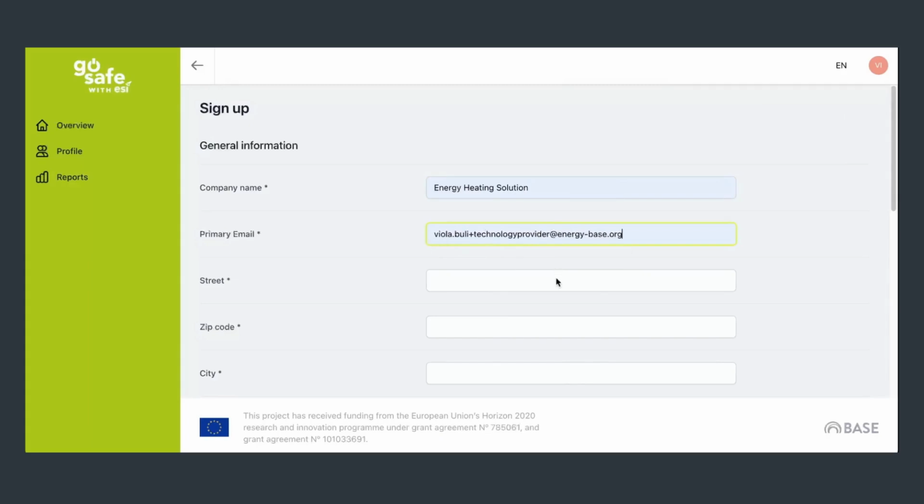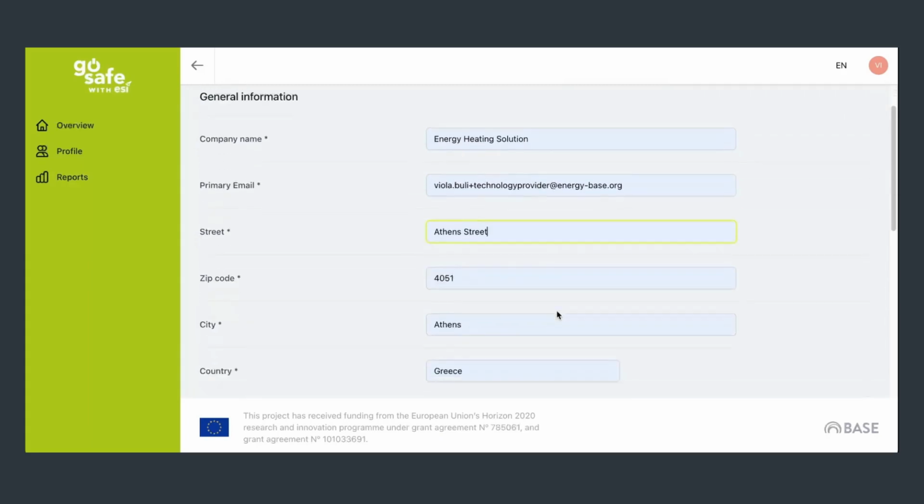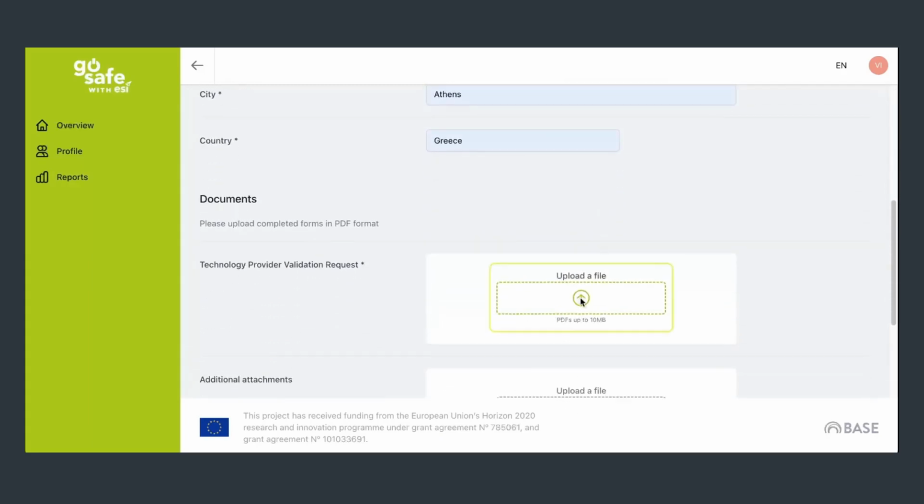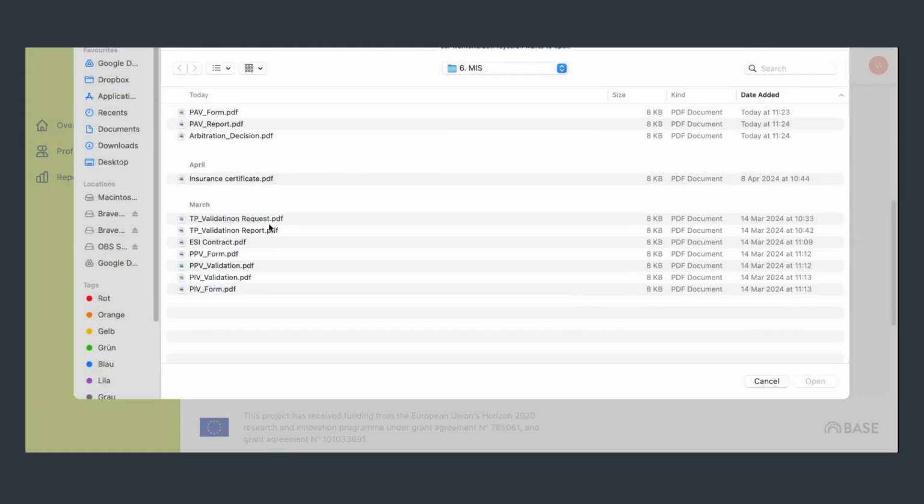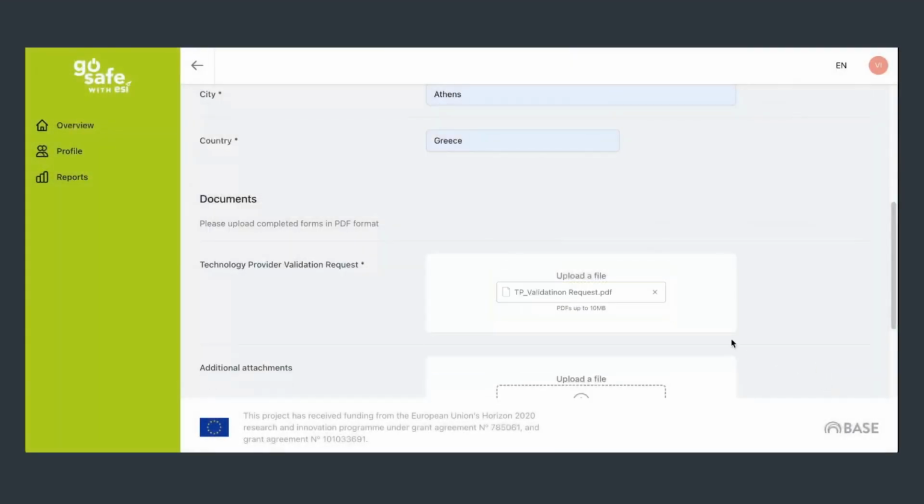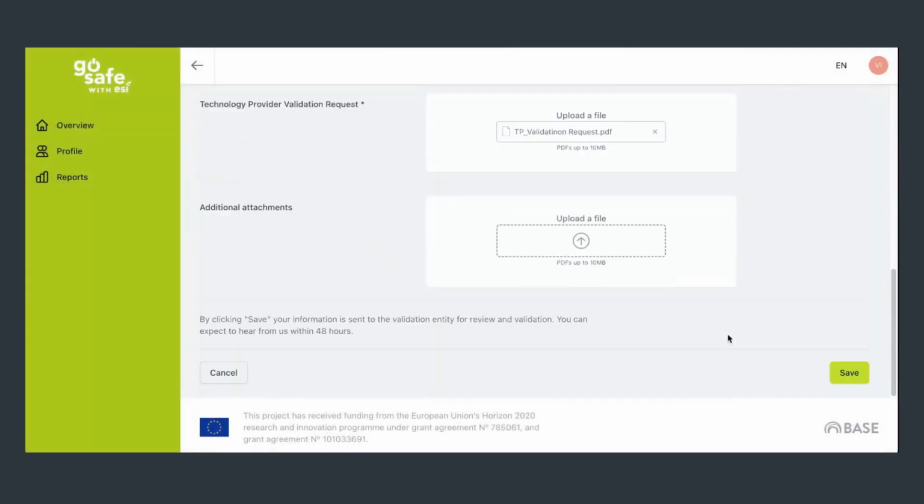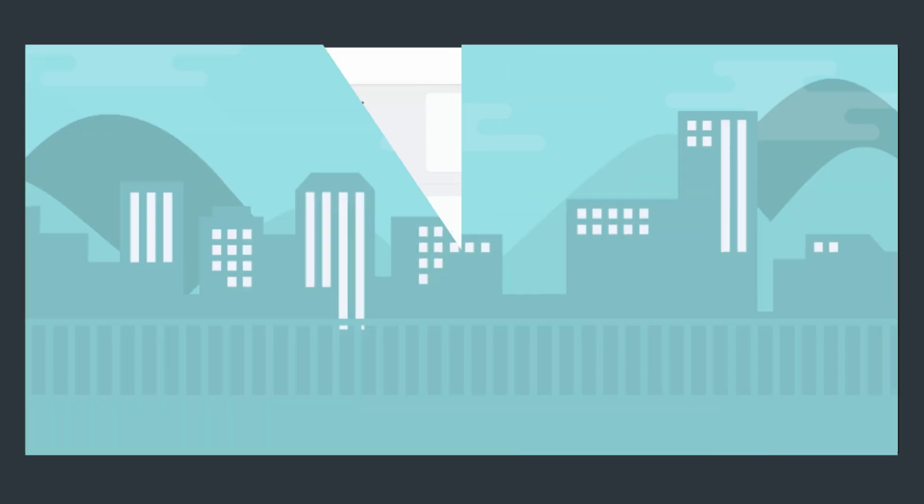Fill in the general information of your company in the Sign Up form. Under Documents, attach the technology provider validation request for the validation entity to validate. Under Additional Attachment, you can add any complementary information that might be needed. Please note that all fields marked with an asterisk must be filled in order for the process to continue. Click Save in order to continue the process.